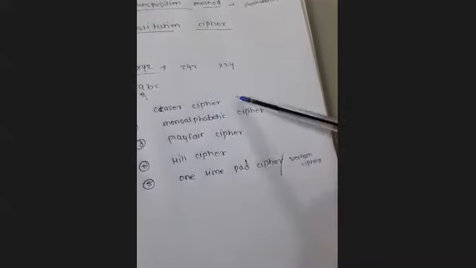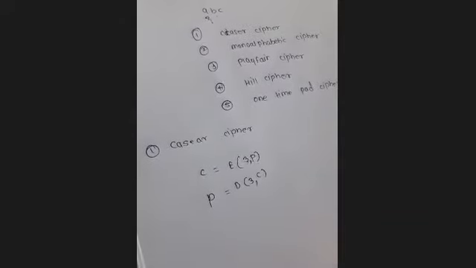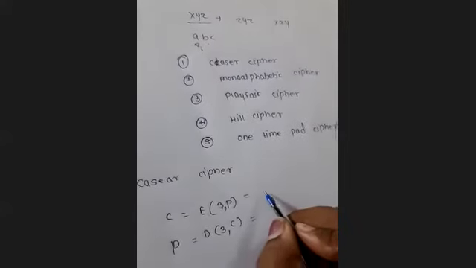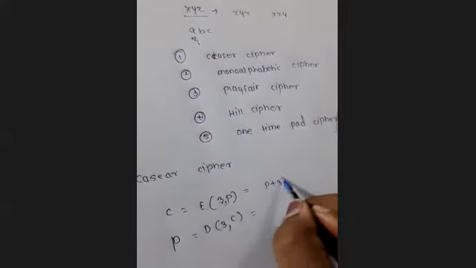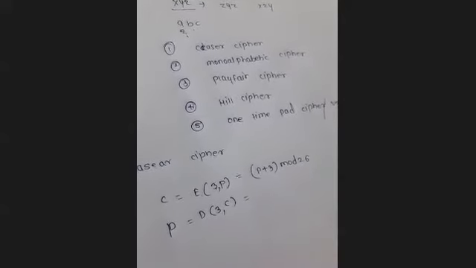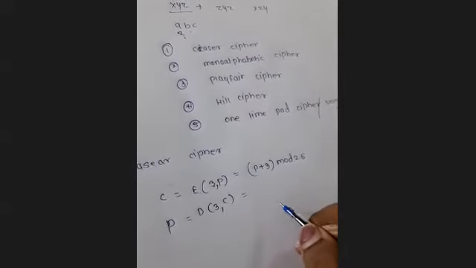What will be the decryption method? We are applying the decryption process by applying the key 3 on a ciphertext. So this is the formula for Caesar cipher which can be written. Its simple form is P plus 3 mod 26.